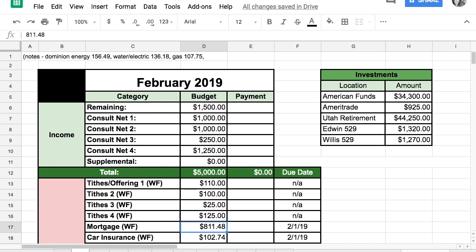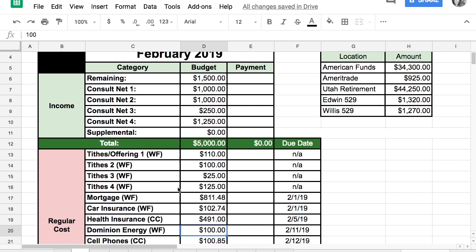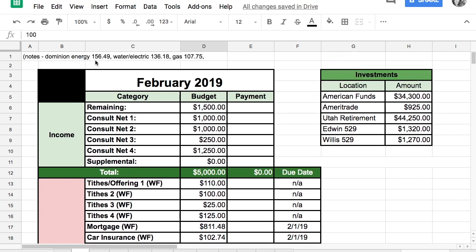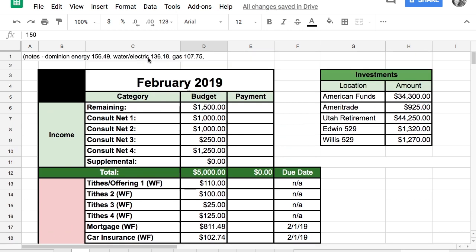Our mortgage stays the same. Car insurance stays the same. Health insurance stays the same. Our energy, last year we did $156.49. I'm going to be optimistic and I'm going to round that. I'm just going to say about $150 and hopefully we stay within that.